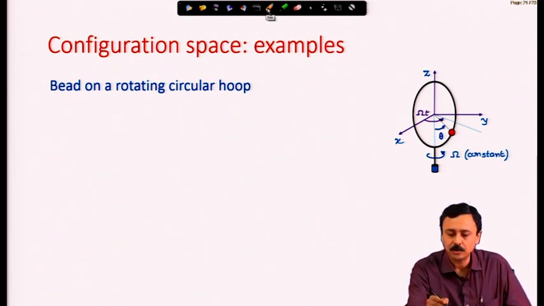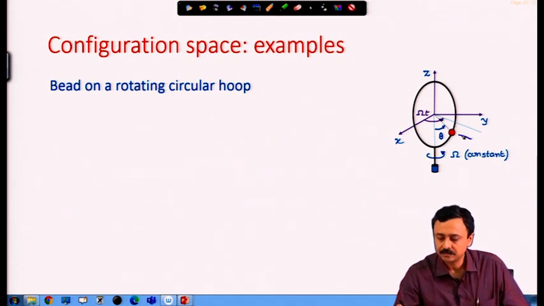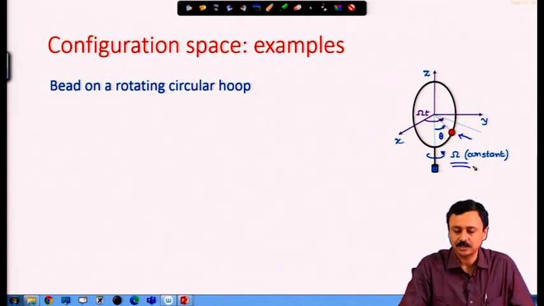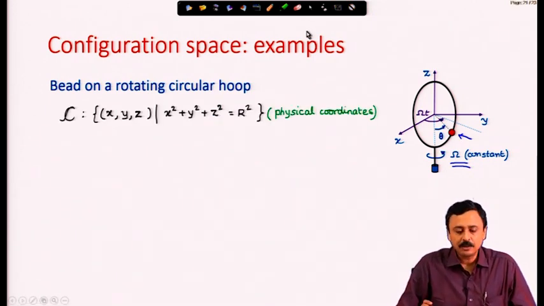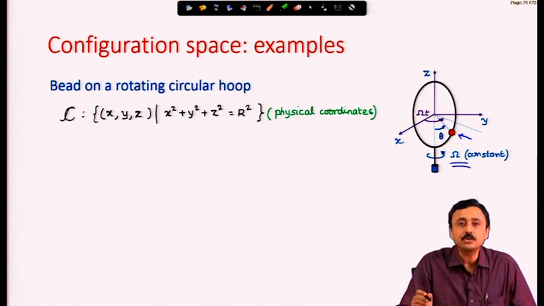This is a circular hoop on which a bead can slide, and this hoop is rotating at a constant angular velocity omega. The location of the bead can be represented by x, y, z, but then there is a constraint that x square plus y square plus z square is the radius square, and radius of what? Radius of this hoop. And if you think about it, as this hoop is rotating, the bead can actually move on a surface of a sphere.